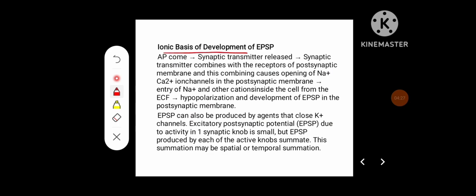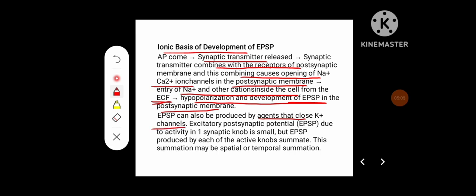Ionic basis of development of EPSP. When an action potential arises in the presynaptic knob, the synaptic neurotransmitter is released and it combines with the receptor of the postsynaptic membrane, and this combination causes opening of sodium or calcium ion channels in the postsynaptic membrane. The entry of sodium or other cations inside the cell from the extracellular fluid leads to hyperpolarization and development of EPSP in the postsynaptic membrane. EPSP can also be produced by agents that close potassium channels.